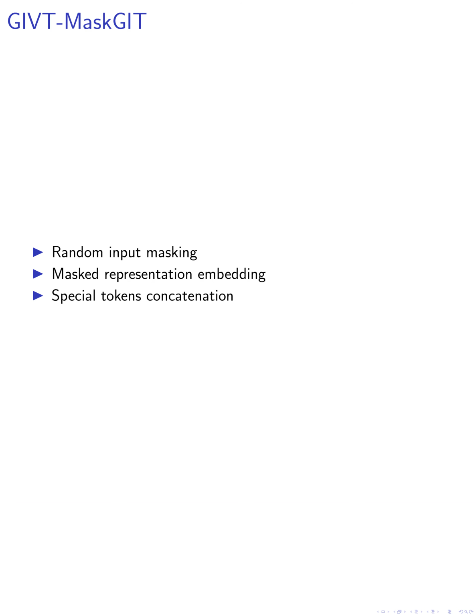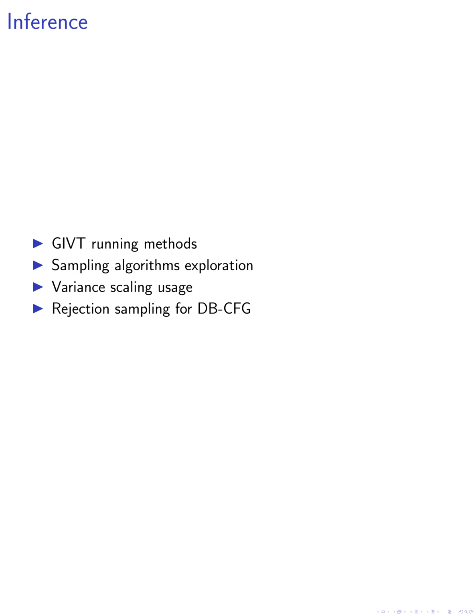In GIVT MaskGIT, we randomly mask the input during training. The masked tokens are replaced with zeros in the latent representation, and the masked representation is embedded with a single dense layer. We concatenate special tokens, mask and unmask, in the feature dimension. During inference, we run GIVT either causally or as in MaskGIT.